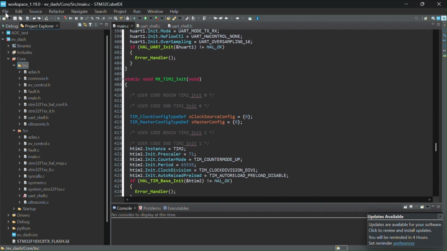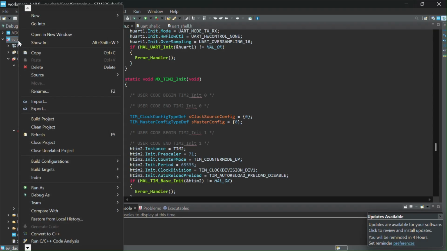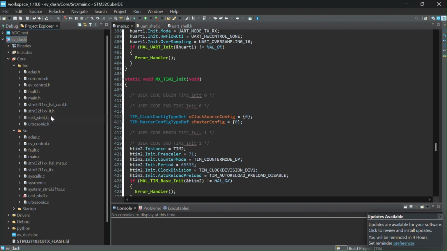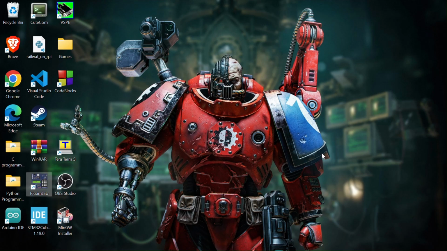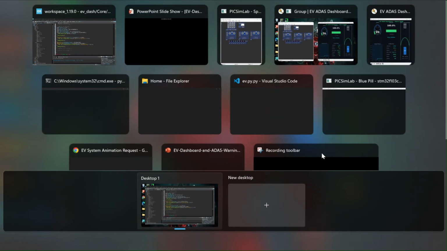If we want to build a binary file, we should build the project. So as we can see, I have got zero errors and zero warnings, which means our code is working perfectly fine. Now by uploading this code into PixSimLab, we will be able to generate the simulation values.